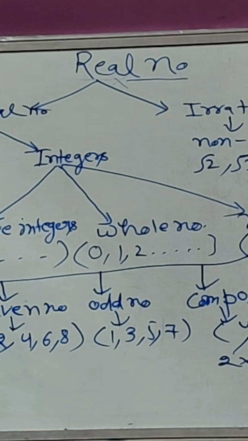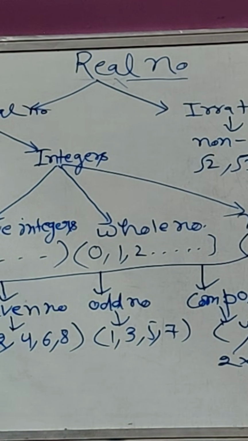Real numbers cover a wide area, and the other numbers which cannot be defined on the number line are complex numbers. Complex numbers are those numbers which can be shown in iota form. And real numbers have 2 parts, rational numbers and irrational numbers. Irrational numbers are those numbers which are non-terminating and cannot be read out, like √2, √3, 0.01, and tends to infinity. We don't know how it goes on.